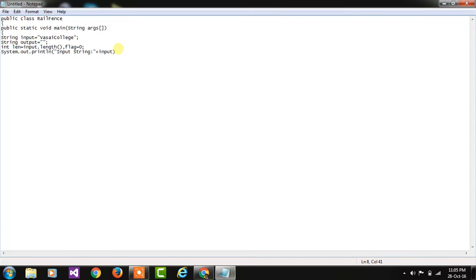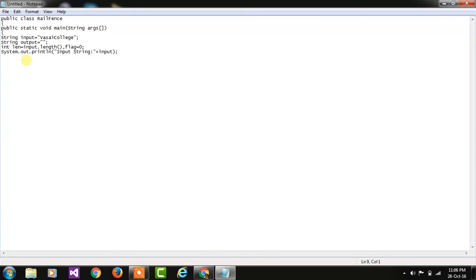Remember that, my friends. This input string, Vasai College, is a variable, so it is stored in my output line. Then inverted comma, enter.